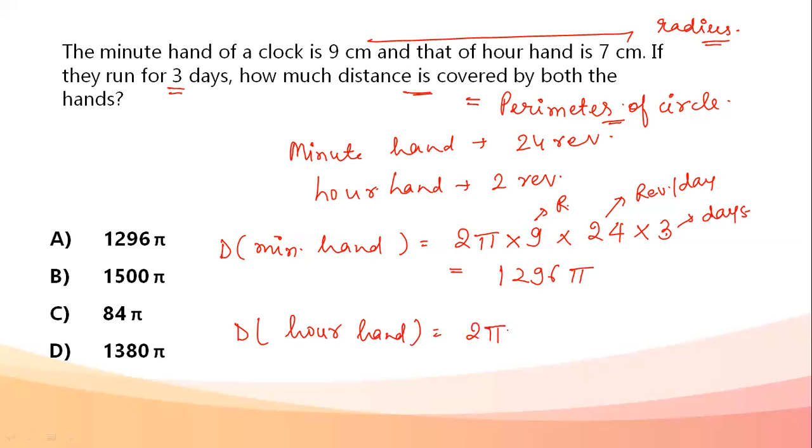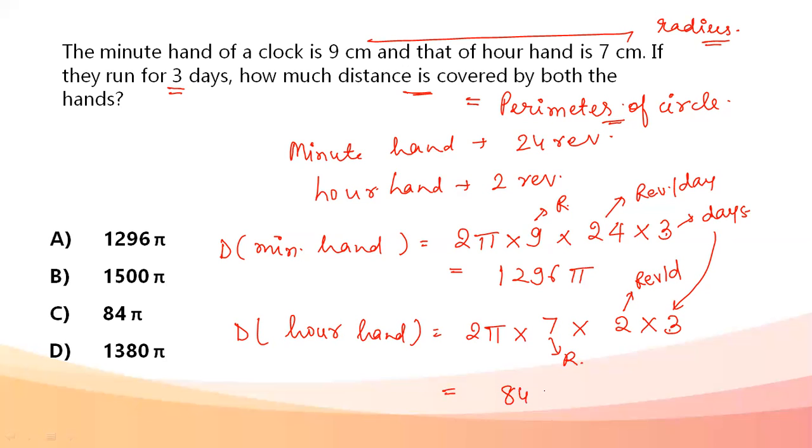Again, 2 pi into radius is 7. Revolutions in one day, 2. Number of days, 3. So this is the number of days. This is the revolution per day. This is the radius. When we do the multiplication, it comes out to be 84 pi.